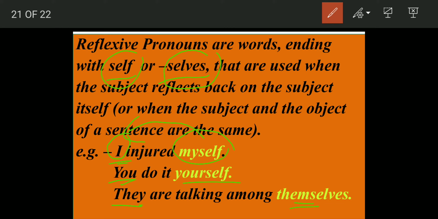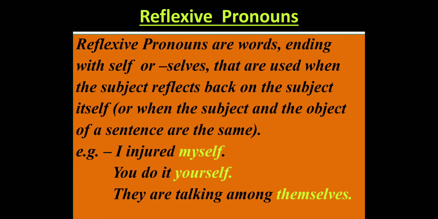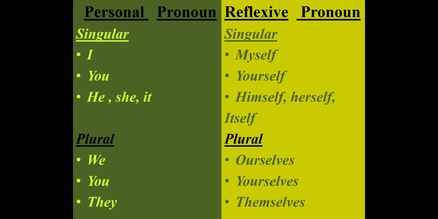They are talking about themselves, this is plural. If we are talking about singular, she was talking to herself. So herself is again a reflexive pronoun, a singular one. I hope this part is clear to you, that what is reflexive is when you are talking about the same subject, you are reflecting back to that only.